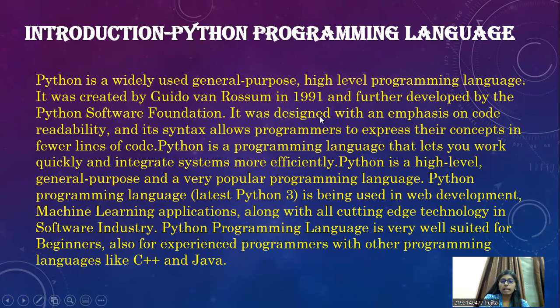It was designed with an emphasis on code readability, and its syntax allows programmers to express their concepts in fewer lines of code. Python is a programming language that lets you work quickly and integrate systems more efficiently.